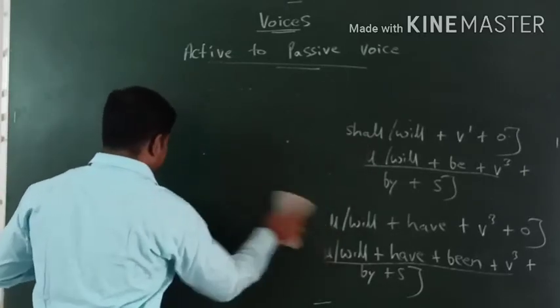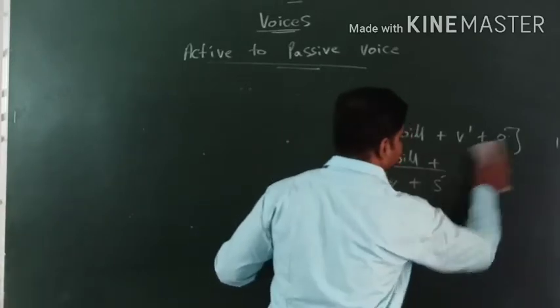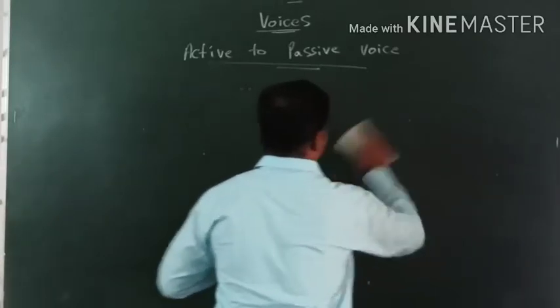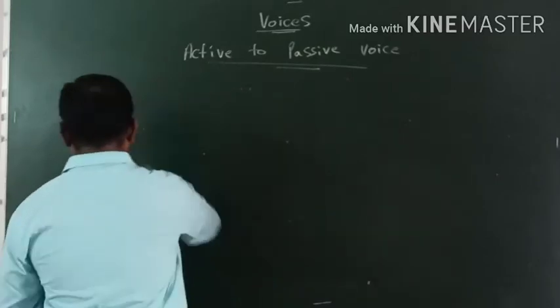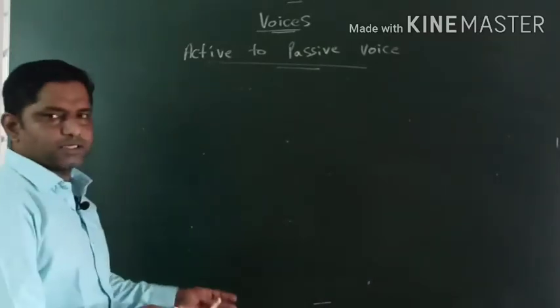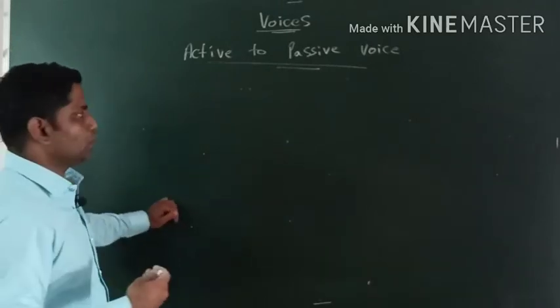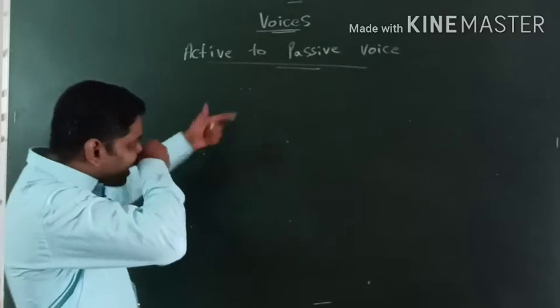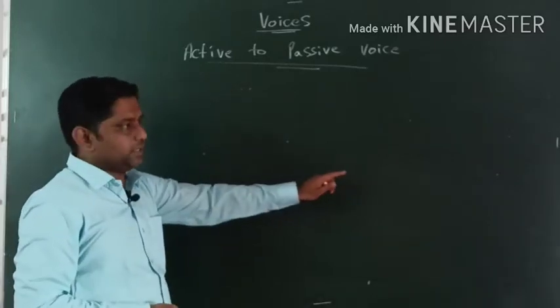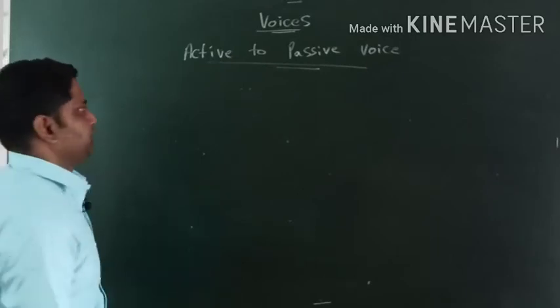Okay, so let's check out the sentences. I have some sentences, let's see. I'll make one variety of sentence in different voices that we can convert, right? Now we will see active to passive first, and later in my next video we will see passive to active.